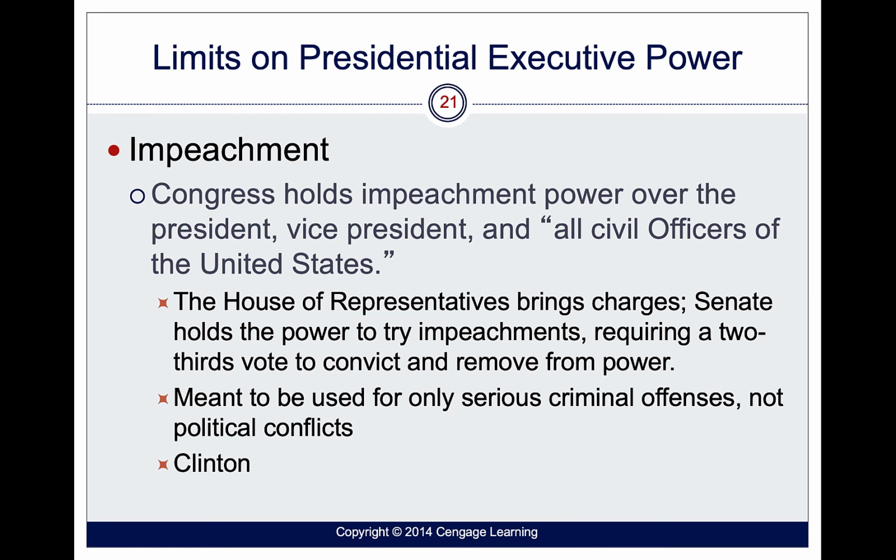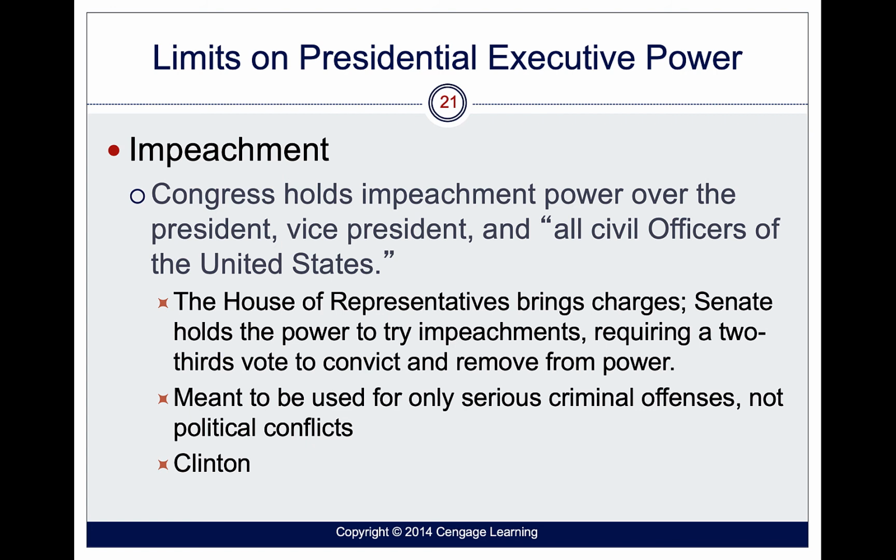One of the things we talked about in the legislative discussion was the concept of impeachment. Congress can impeach the president over what are called high crimes and misdemeanors. The House of Representatives will bring the charges. The Senate holds the power to try impeachments, and you have to have a 2/3 vote, so 66 senators out of 100, to convict and remove a president from power.